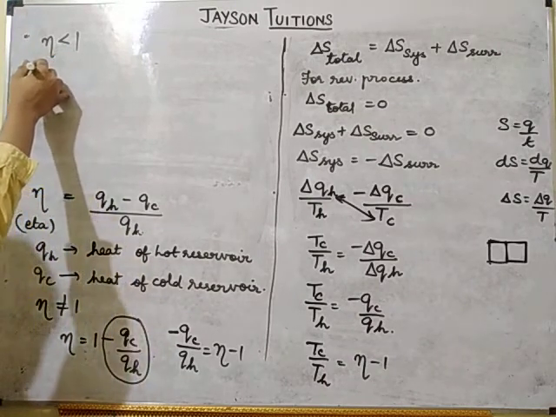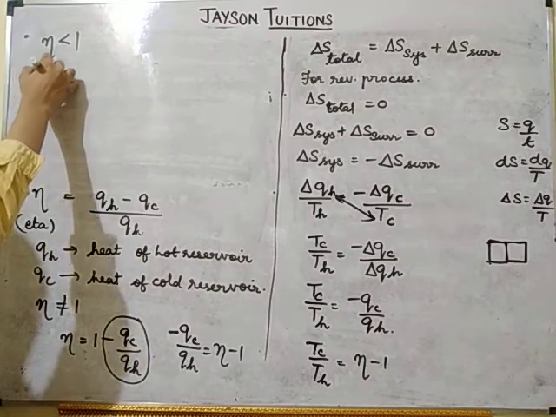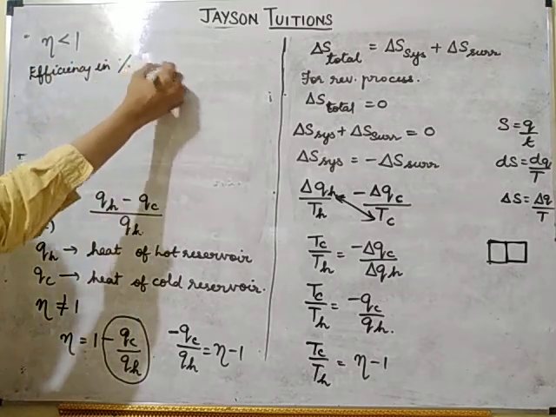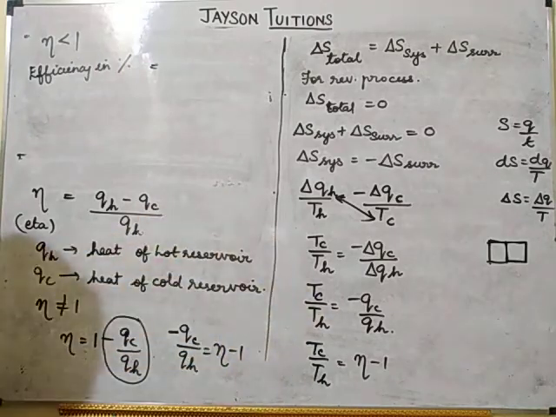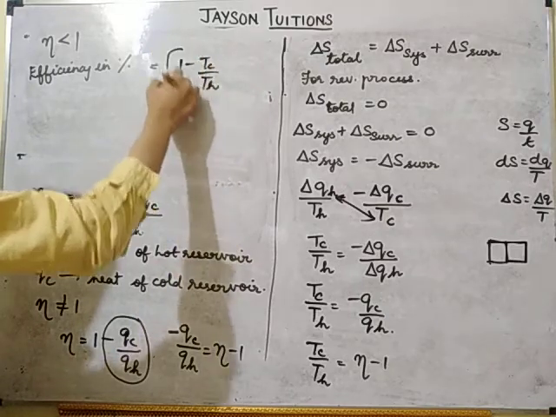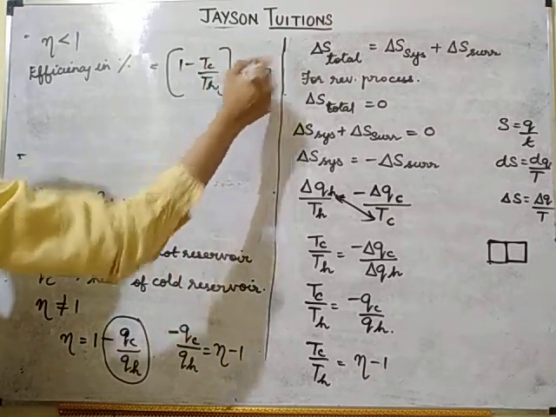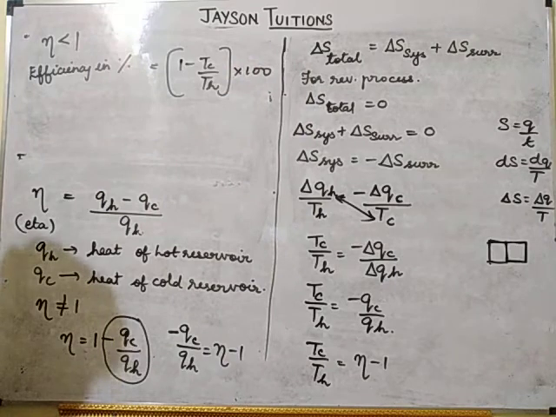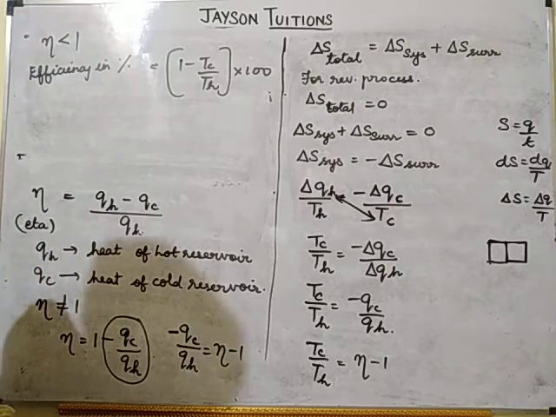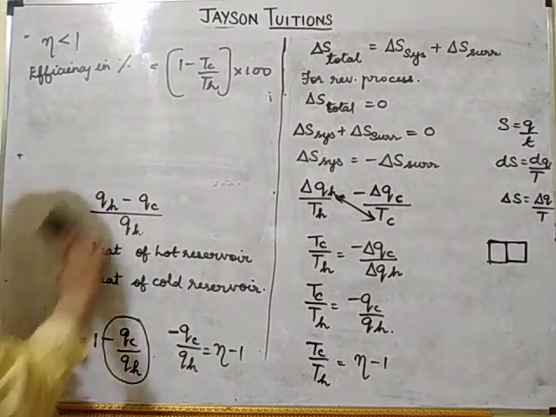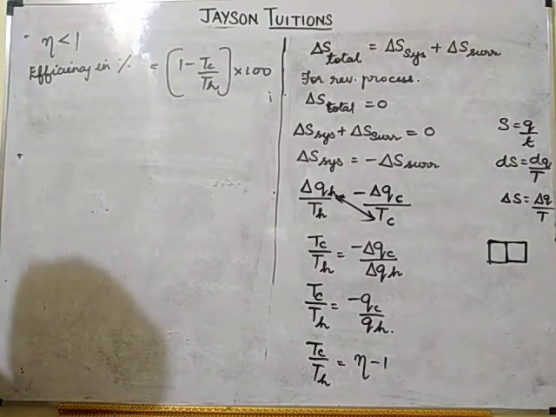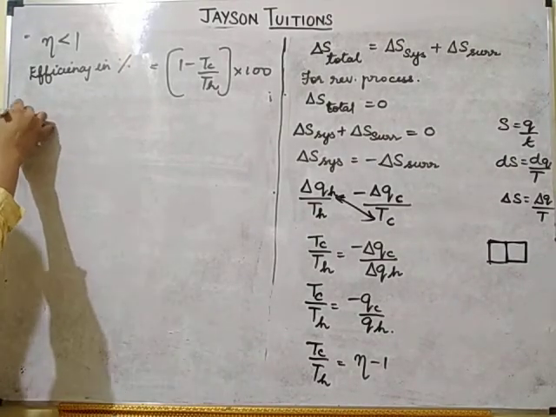So in percentage also we can write efficiency. Efficiency in percentage means you have to multiply that into 100. So I will get 1 minus TC by TH into 100. So with this, the second statement is getting over. Now this third statement. Next, the third statement.